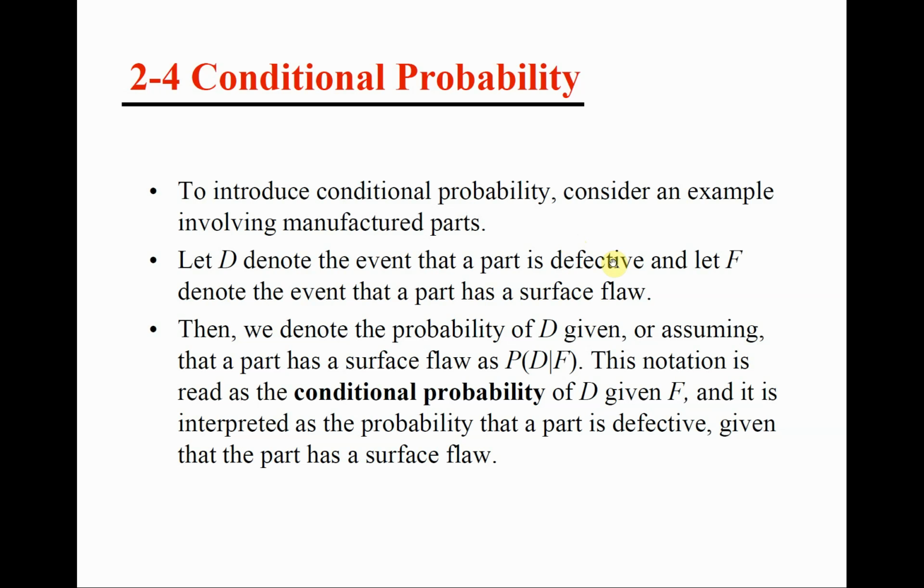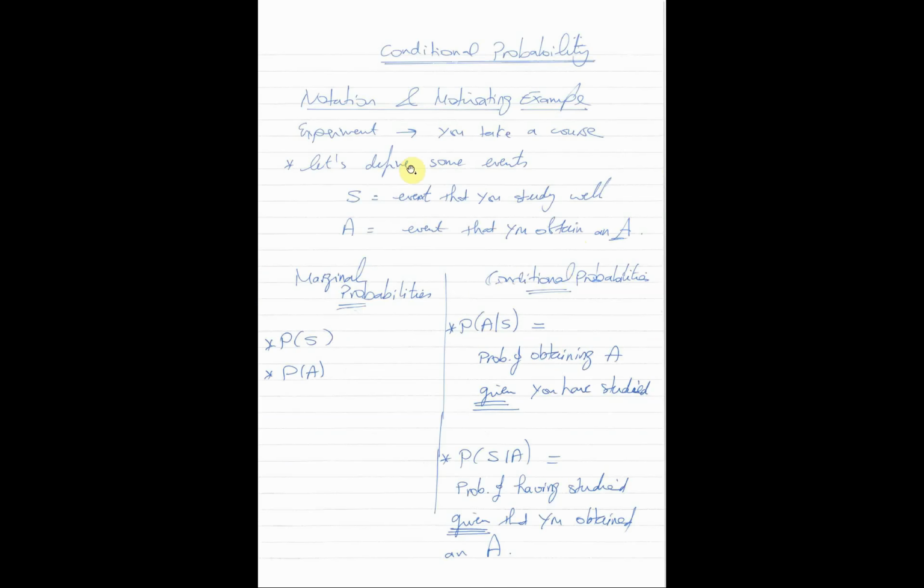Today we are continuing our discussion with a new concept called conditional probability. Now, to understand the meaning of conditional probability and its notation, the way we express it, I'll add my own note here. So basically, we are using the following motivating example. The random experiment that we have in mind is you take a course like this course, Random Signal Theory. You take a course. This is our random experiment.